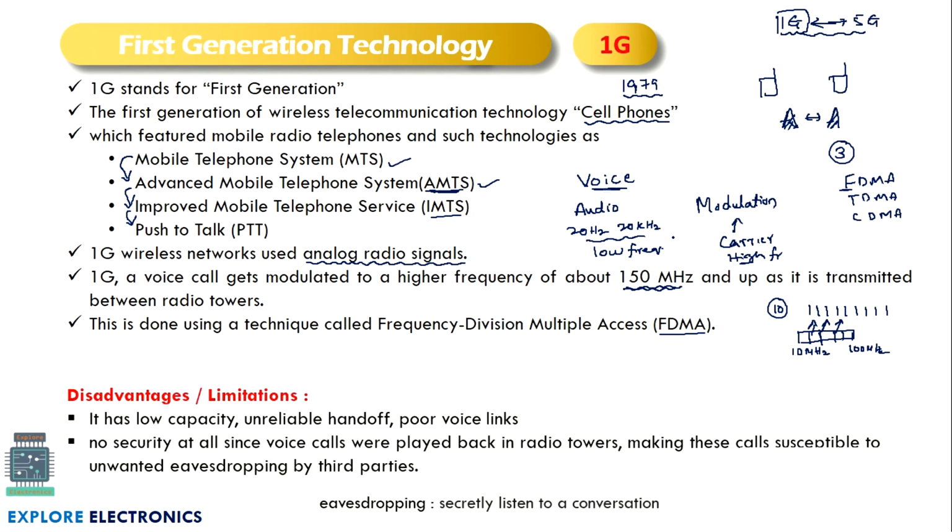What are all the disadvantages then? Only voice transmission is allowed, but there is no data transmission allowed in first generation. The next thing is that it has low capacity. It has unreliable handoff. Handoff is the cellular concept we discussed in the previous video. What do we mean by handoff?